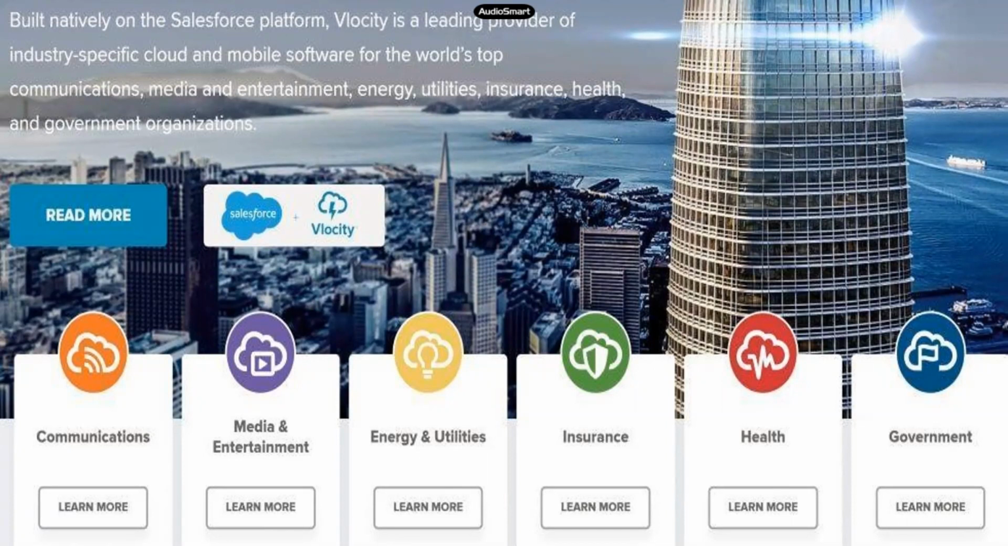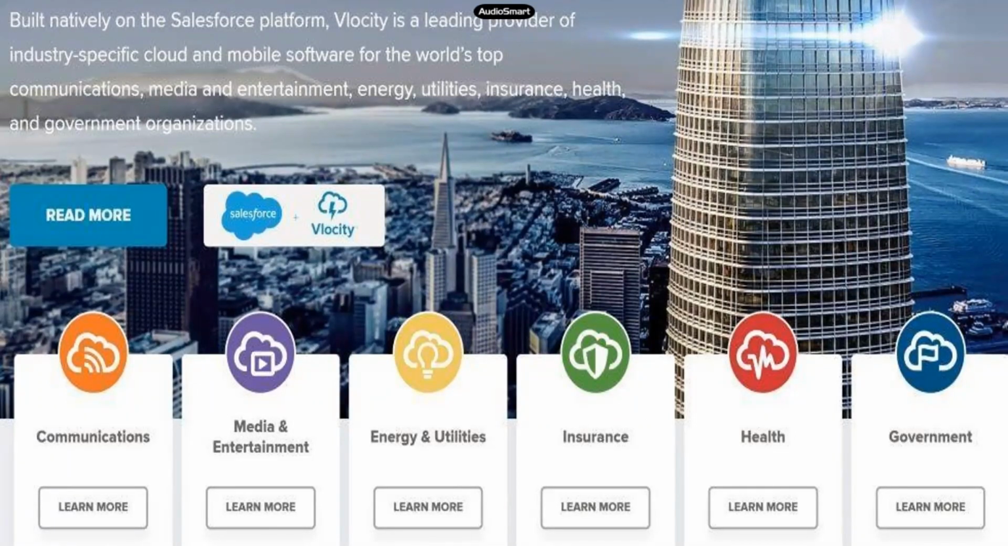So Velocity has identified this for specific industries. For example, let's take telecommunications as an example here. When you want to build an application for any telecom client in Salesforce, or basically any other platform as well, you have to understand the data model first. You have to understand the flow of business you have first. So that's where Velocity comes into the picture here.